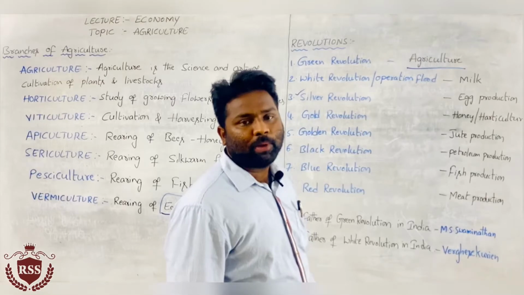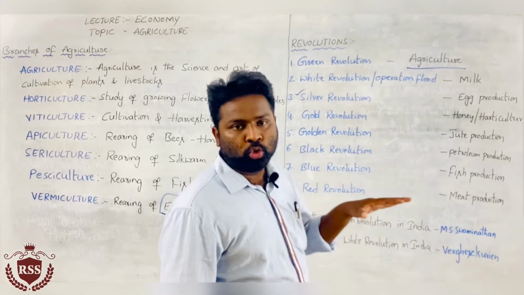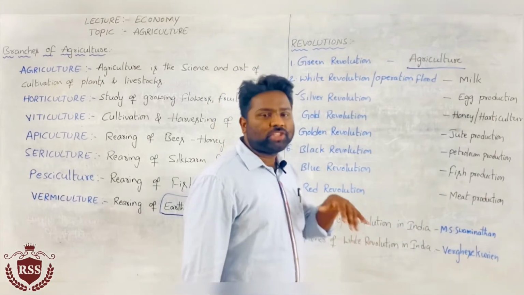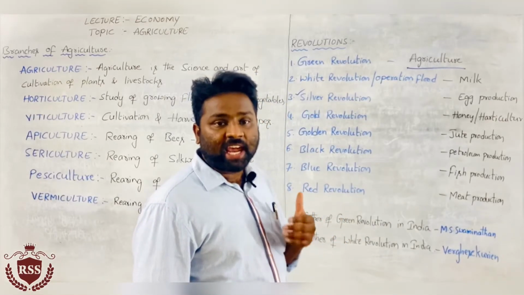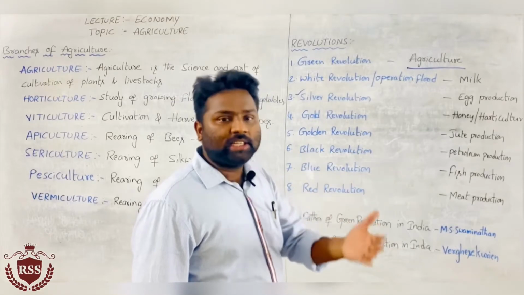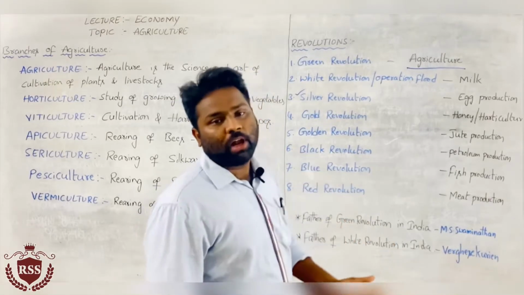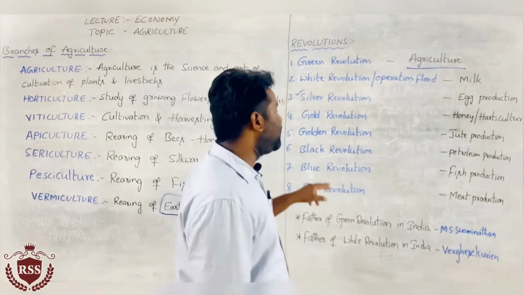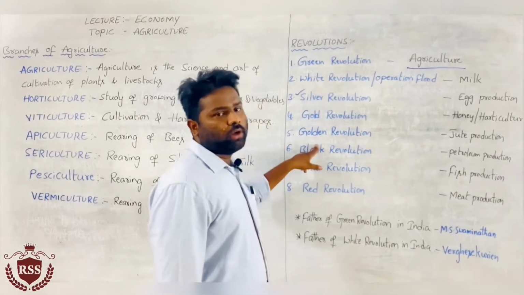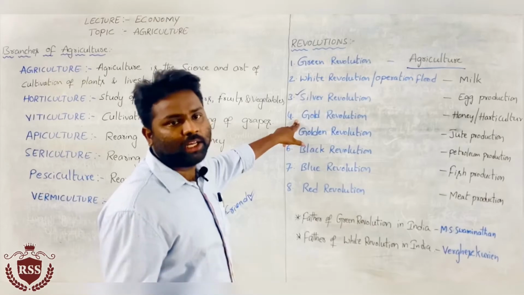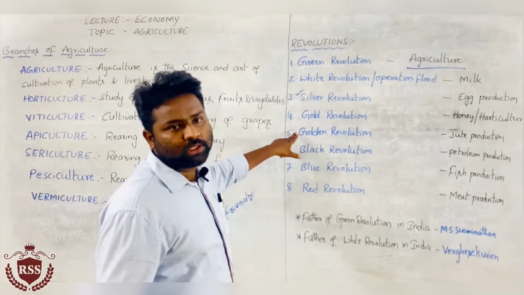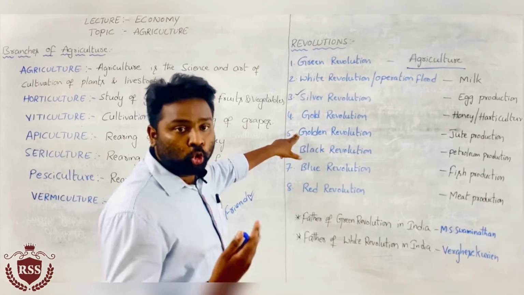We need change by increasing the growing level of jute production. That is called golden revolution. Gold revolution means increasing the production of honey. Golden revolution means increasing the production of jute.